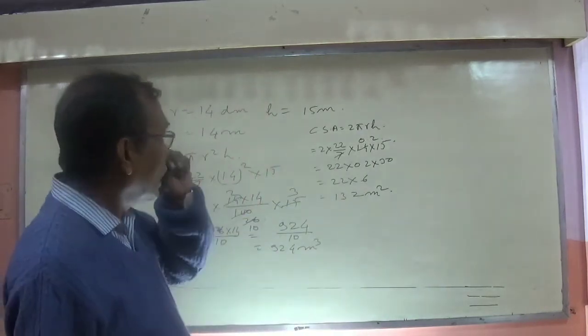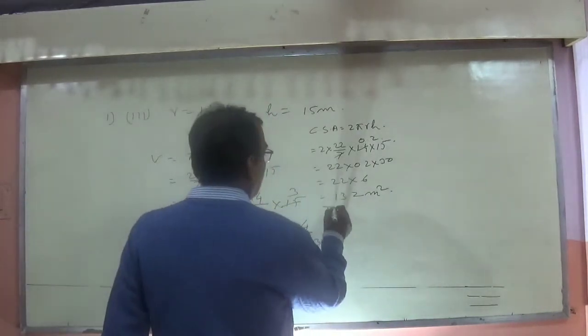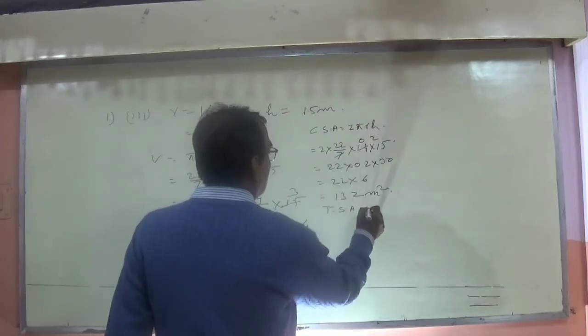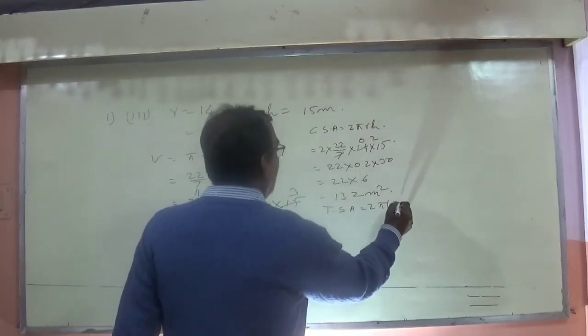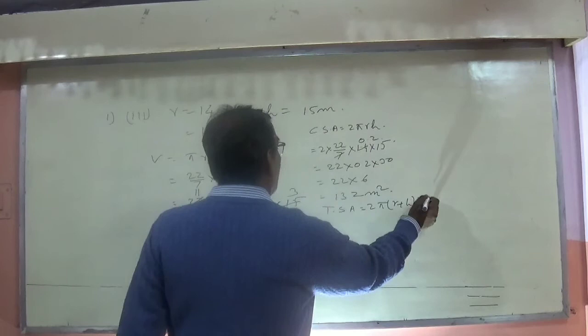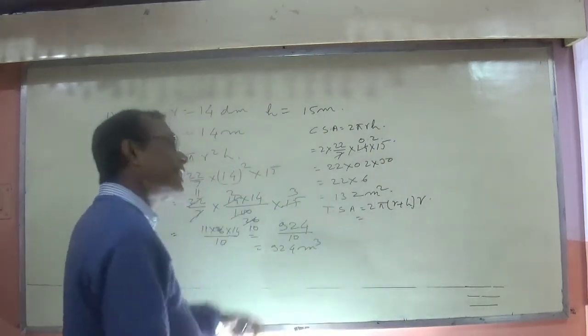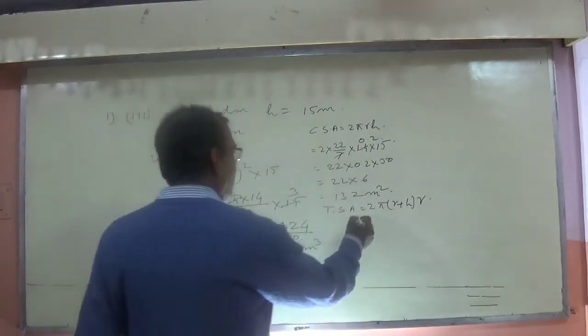Okay, now let us try to find out the total surface area. Total surface area is equal to 2 pi r (h + r). Don't forget to write the formula. Then afterward put the values and then you get the answer.